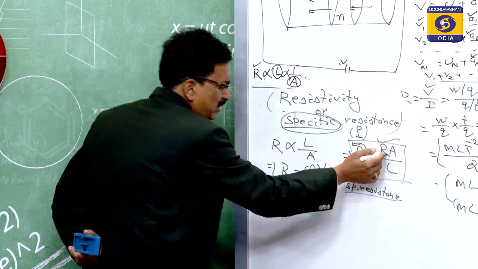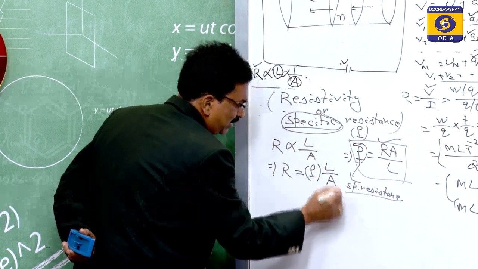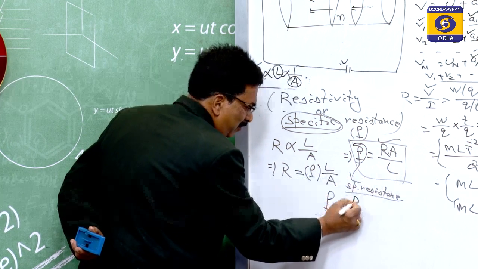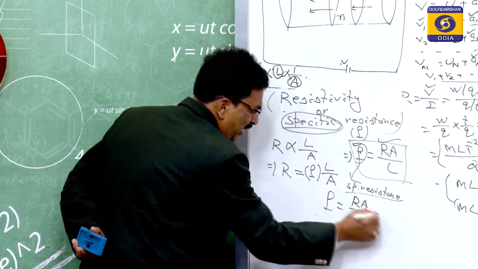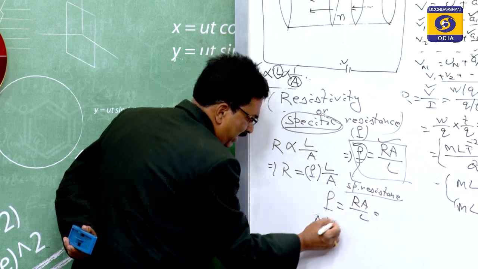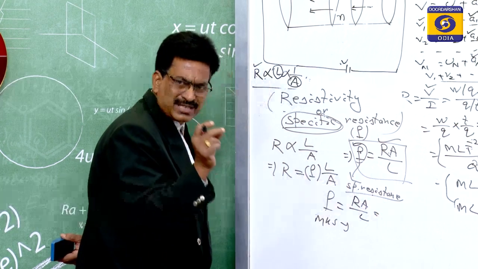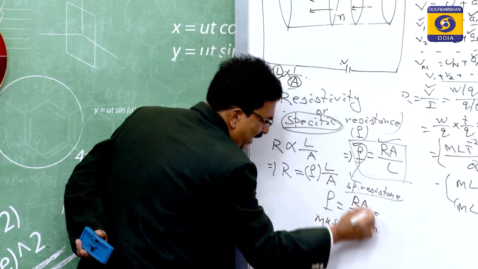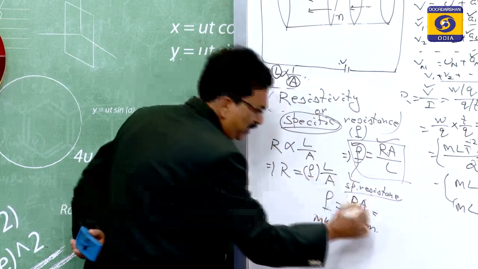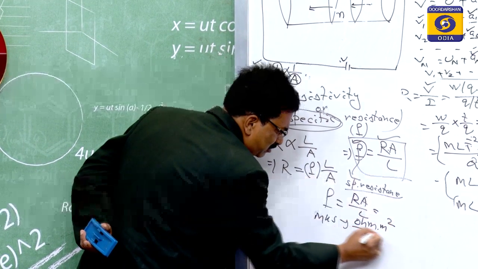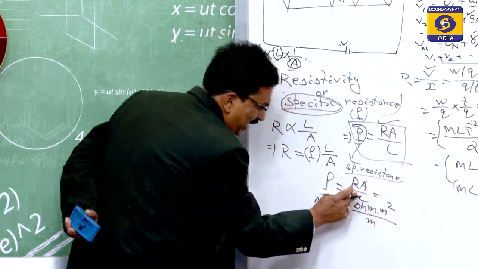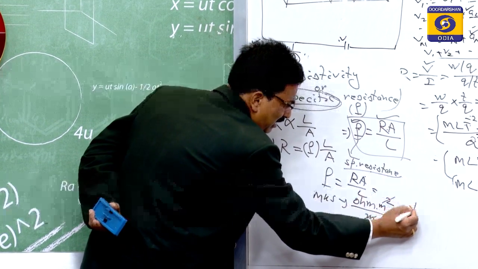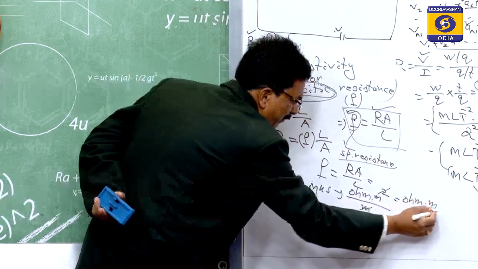If we go for its unit, then what will be the unit of that specific resistance? As I said, it depends upon the formula. The formula is RA by L. So if we go for MKS, R means the resistance, which in MKS is the ohm. A means the area, whose unit in MKS is meter squared, divided by L. L is the length, the meter. So the meter cancels with the meter squared, and that is equal to ohm meter.